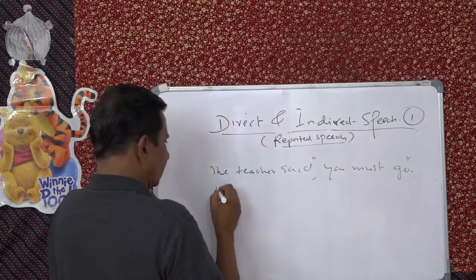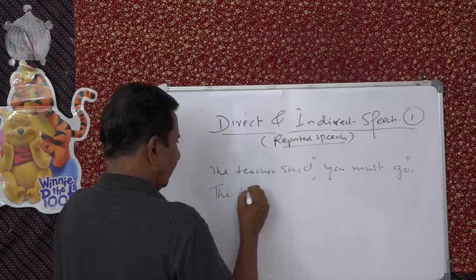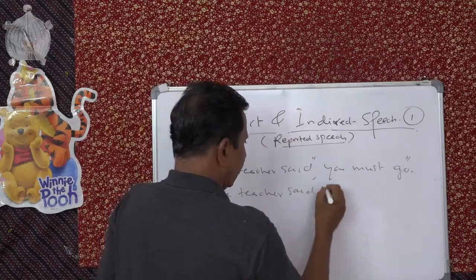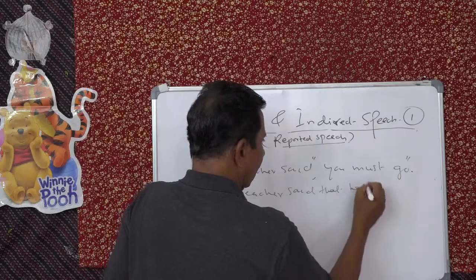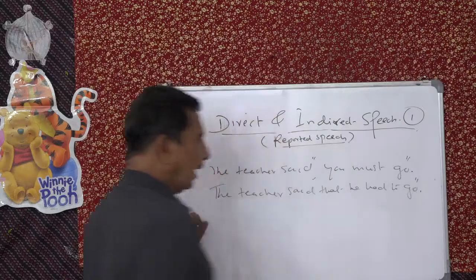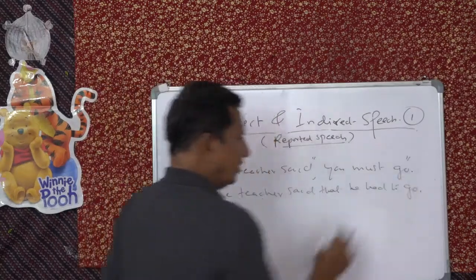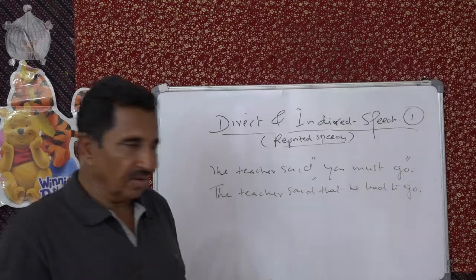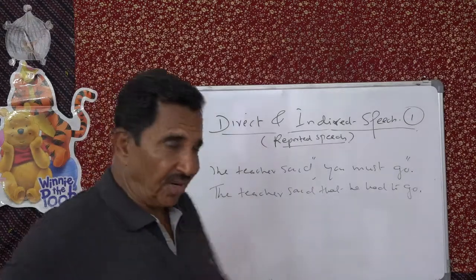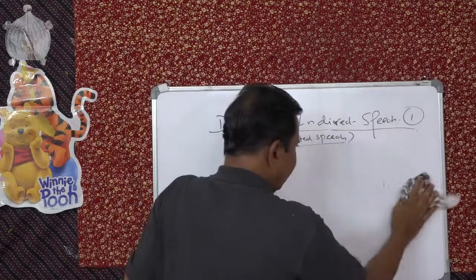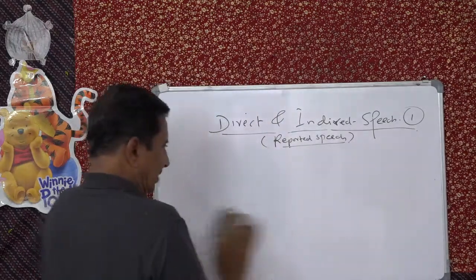So the teacher said that he had to go. Must is had to. You remember I told you this. When we are doing modals, or if you have any doubt, then just refer to that area of grammar, modals.